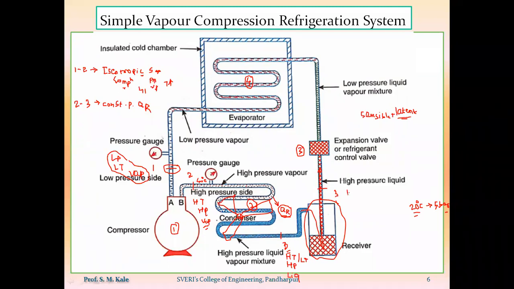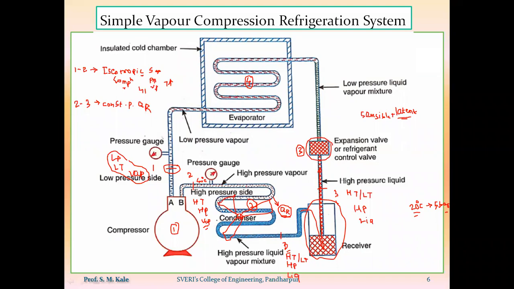Point number 3 is a high temperature or low temperature, high pressure liquid refrigerant. That high pressure liquid refrigerant will be supplied to the next device, called an expansion valve.